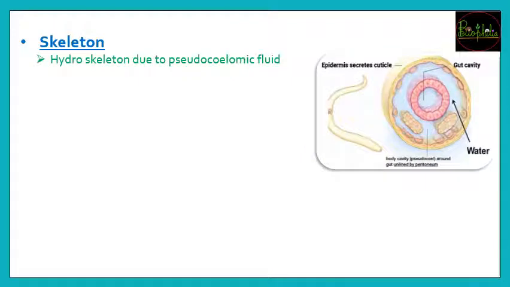Now let's understand about the skeleton. The main function of the skeleton is to maintain the framework of the body. So whatever helps maintain the framework of the body is called the skeleton. Roundworms are very flexible, they can move and crawl everywhere they want. For that reason they do not need any hard bony structure. They need something that makes them flexible. So for that flexibility they have a special type of skeleton called the hydroskeleton.